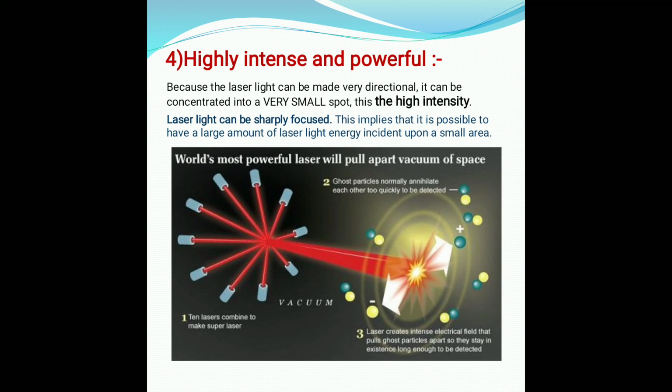It can generate extremely high power because it is possible to have high intensity laser that can be focused to a very small area. Right? As it is directional, as it is coherent, as it is monochromatic, it can be concentrated into a very small spot, and the intensity of that very small spot is high because light can be sharply focused only on that spot, right? So this implies that it is possible to have a large amount of laser light energy incident upon that small area.